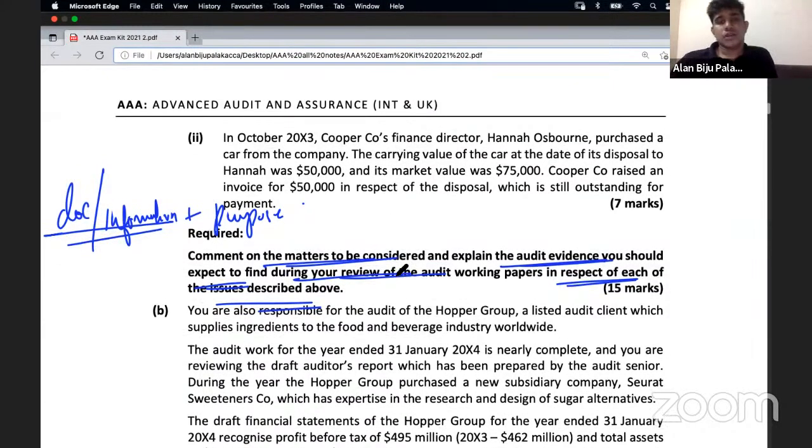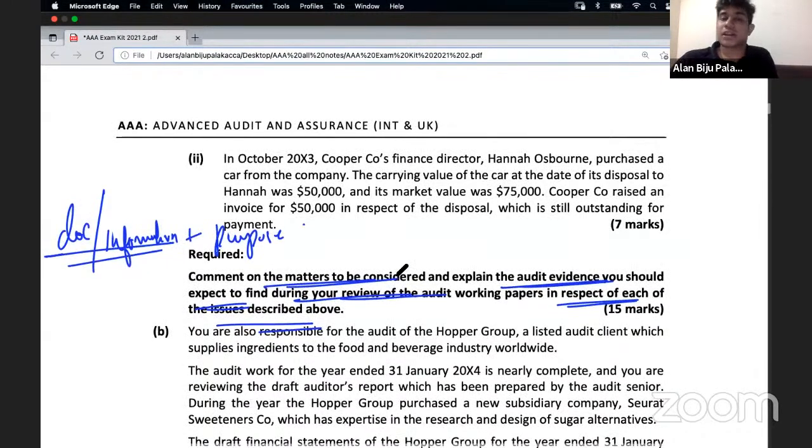Done. So these all are the audit evidences.